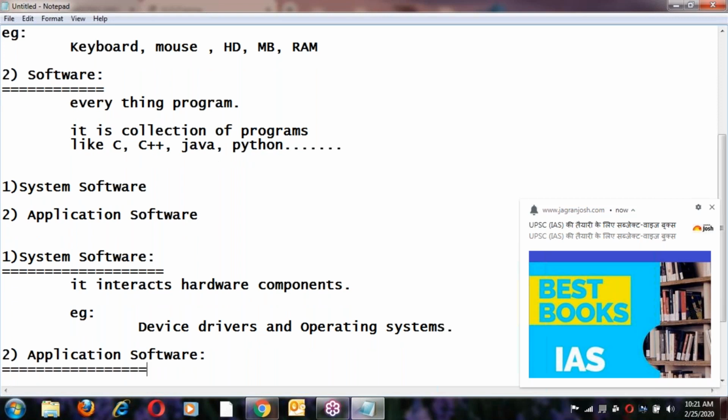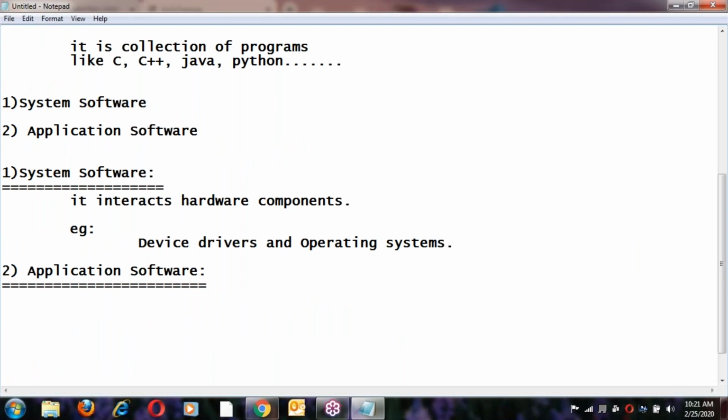What is application software? Application software is for the purpose of application development. Every day we are working with many kinds of applications.